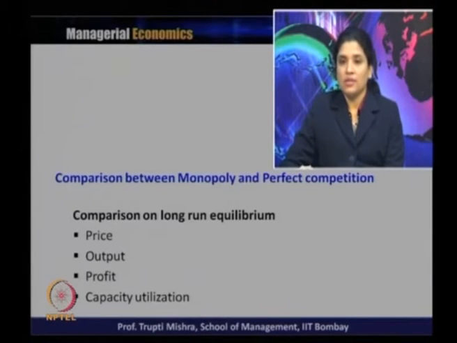And when it comes to capacity utilization, the capacity utilization is full in case of perfect competitive market structure, because the optimal quantity is decided by the maximum output at the minimum cost of production, and the maximum output is generally produced at the bottom, the minimum point of the average cost, whereas in case of monopoly the capacity is not fully utilized and the output is always produced at the decreasing portion of the average cost, and that leads to some excess capacity in a monopoly market structure.